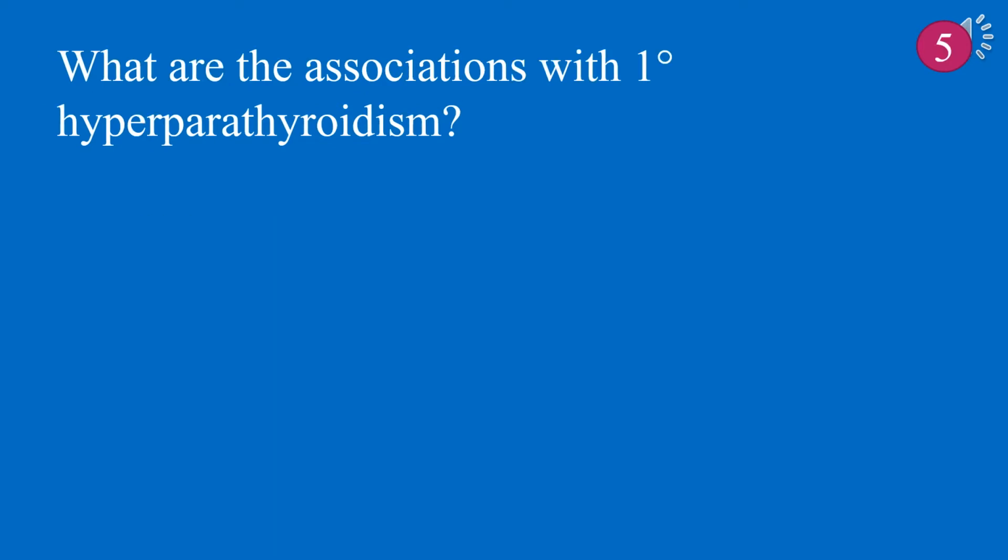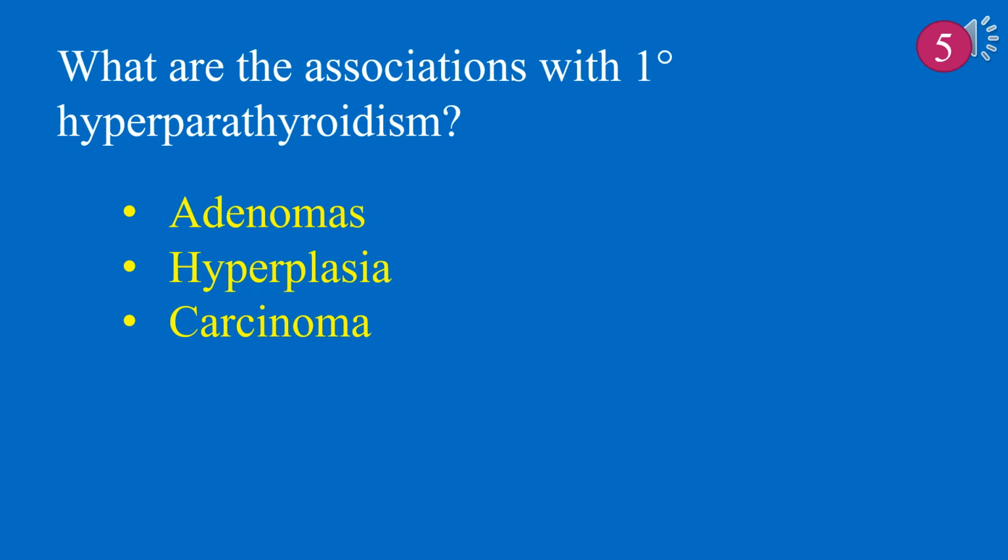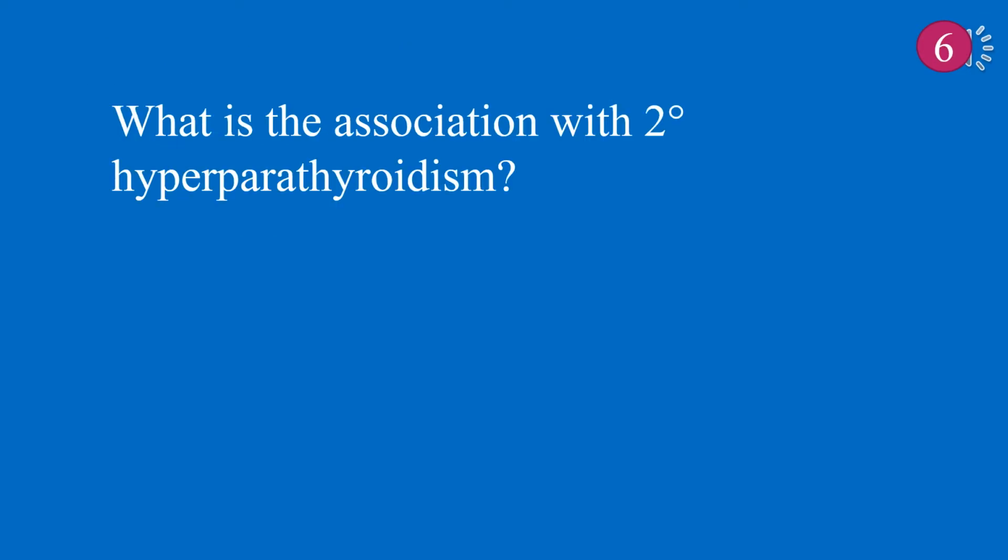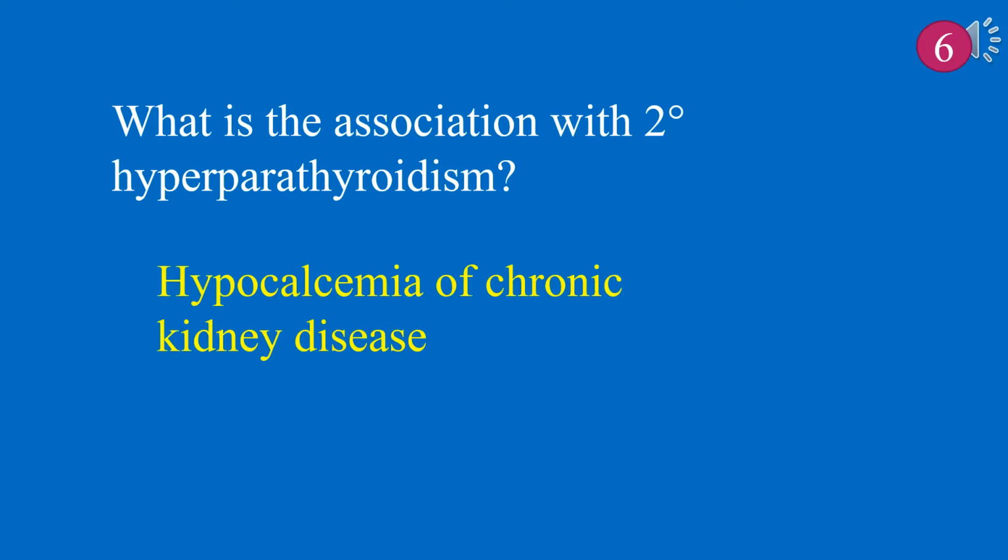What are the associations with primary hyperparathyroidism? Primary hyperparathyroidism is associated with adenomas, hyperplasia, and carcinoma. What is the association with secondary hyperparathyroidism? Secondary hyperparathyroidism is associated with hypocalcemia of chronic kidney disease.